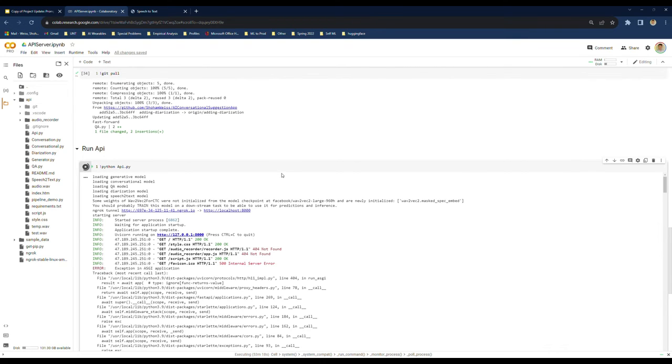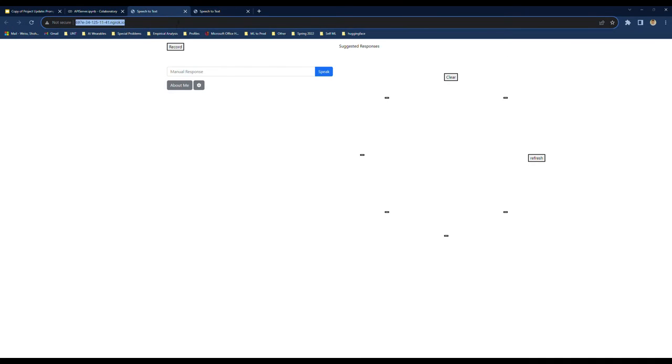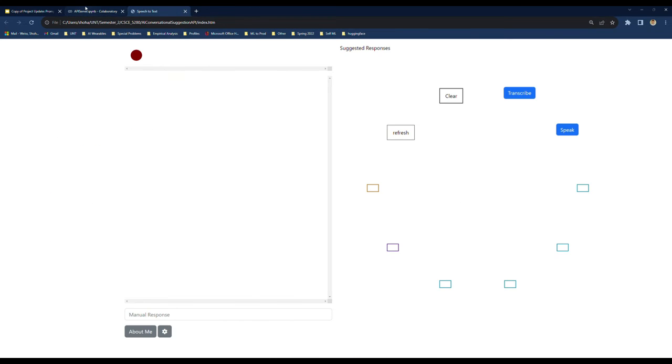Here's where our API is running. This is a Google Colab notebook, and in this cell we're running python api.py, which is our API Python file that creates an ngrok tunnel right here. Then we can talk to this ngrok tunnel to talk to our API.